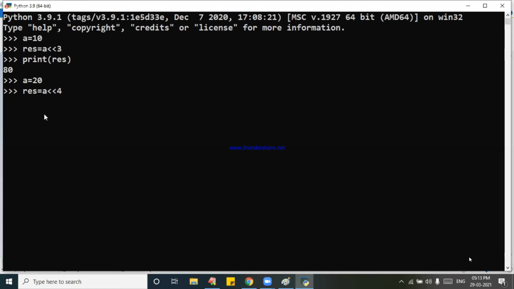Why different answers are coming? I don't know. Mathematics. So now 20 into 2 to the power of 4. 2 2s are 4, 4 2s are 8, 8 2s are 16, 16 2s are 32. That is 320. RES, see the result, 320.